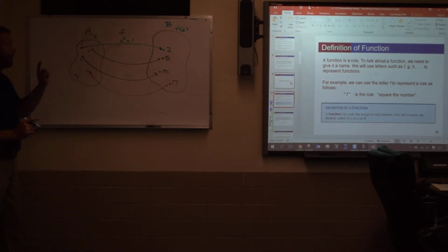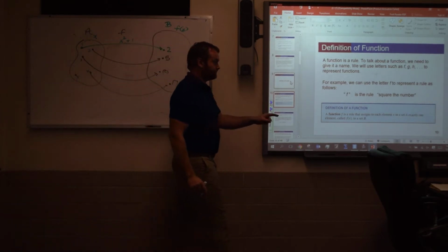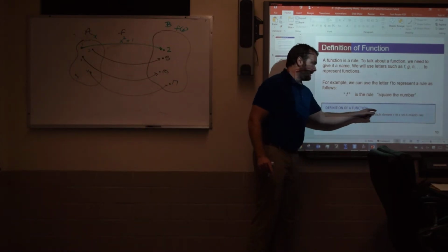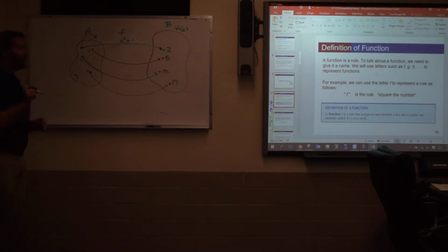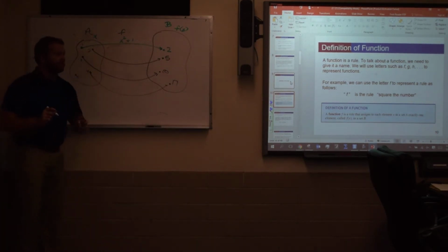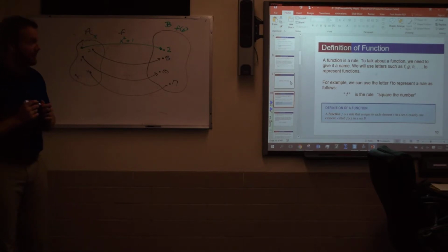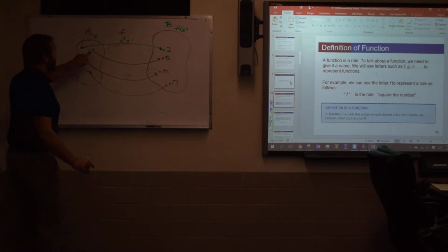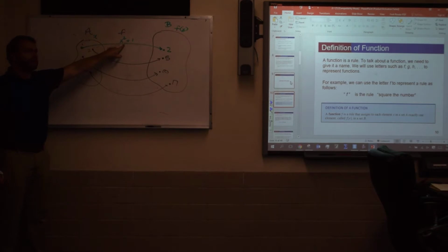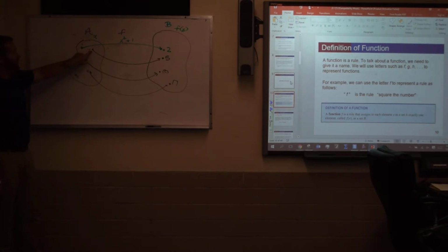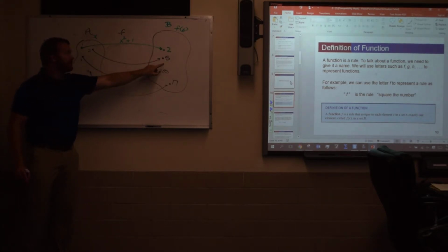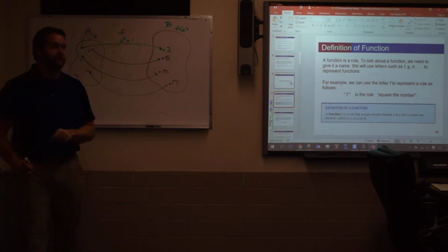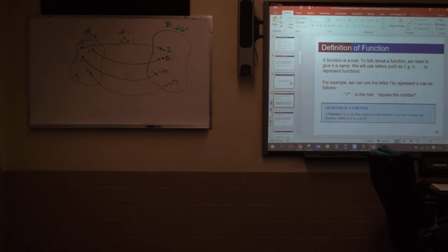Okay? And what happens here is that each element x in set A is paired with exactly one element called f of x in set B. What that tells us is that every time I plug this value of 2, or any number over here in this set A, I'm going to get one result back here. So every time I plug 2 in, I'm going to get 5. No matter how many times I do it. Does that make sense? Okay?